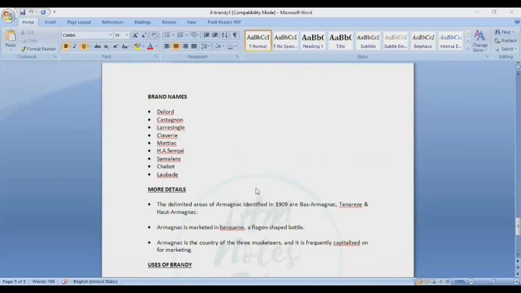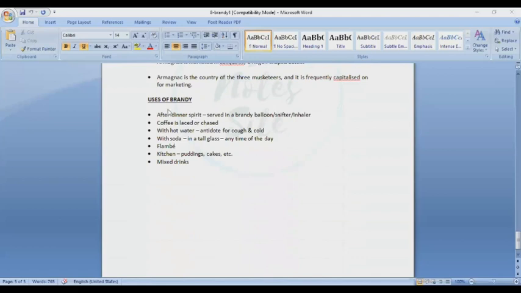And more detail on Armagnac: the delimited areas of Armagnac, identified in 1909, are Bas Armagnac, Ténarèze, and Haut Armagnac. Armagnac is the country of the Three Musketeers, and it is frequently capitalized on for marketing. Uses of brandies: after-dinner spirits served in the brandy balloon, snifter, and inhaler.